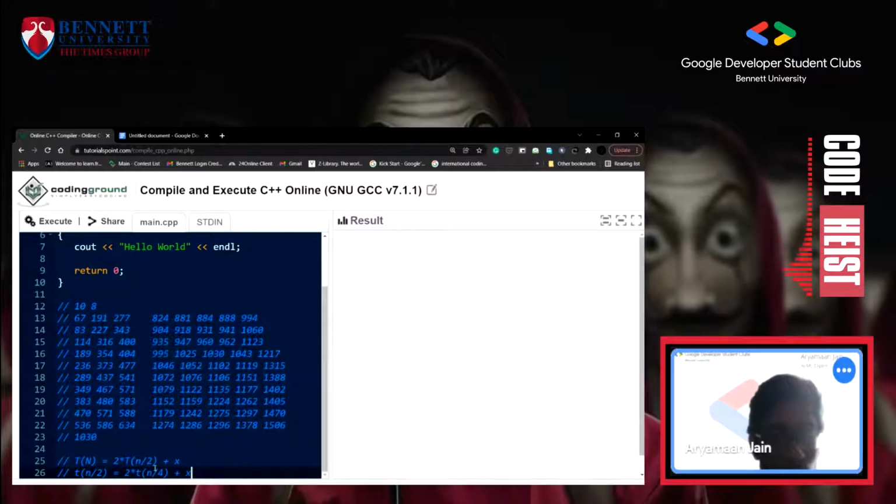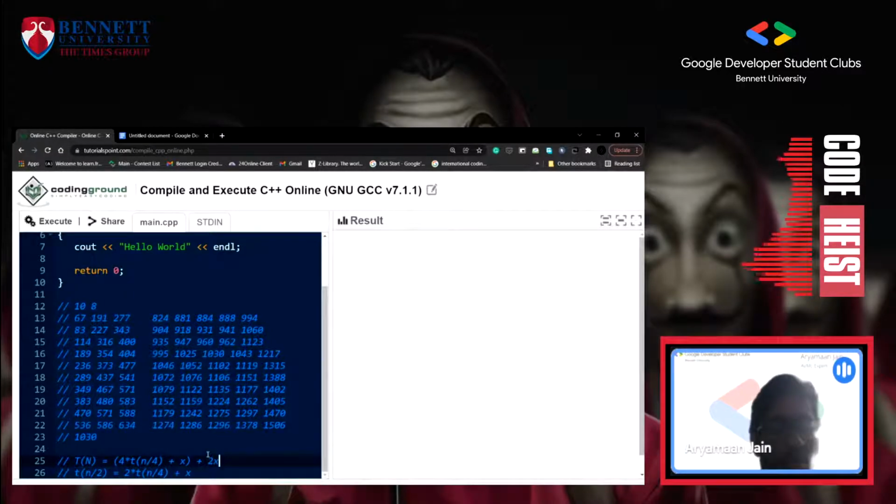So it will be 4 into T(N/4) and 2X plus X, right? So it will be 3X.